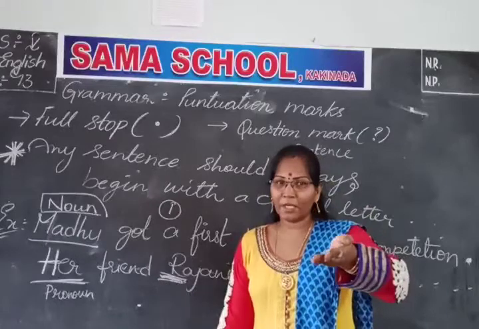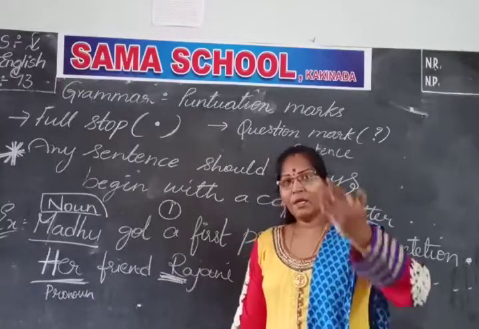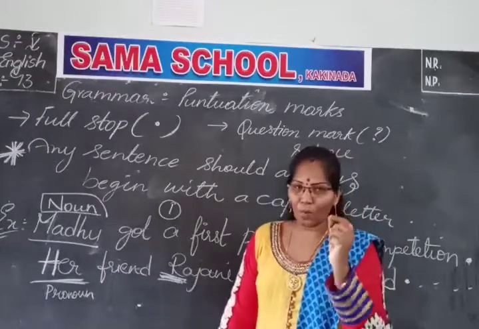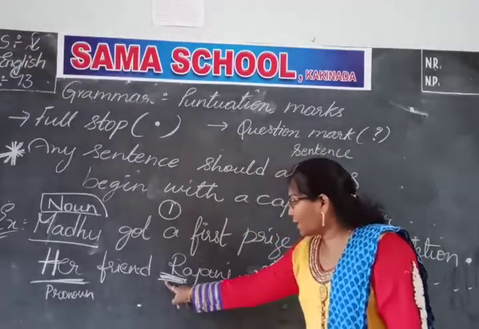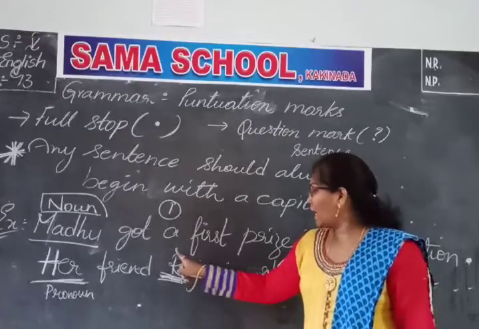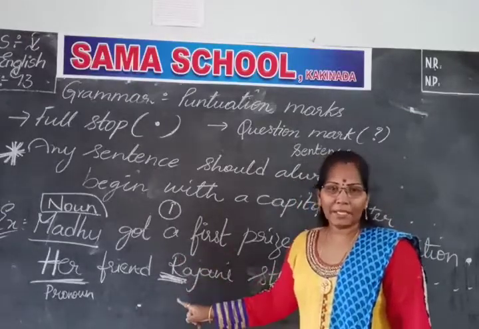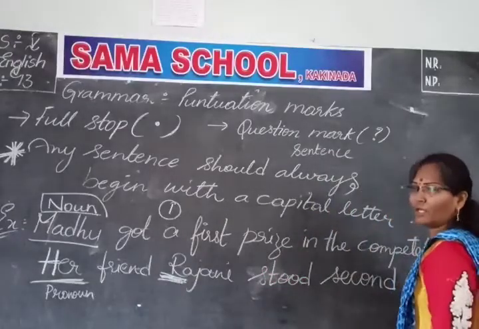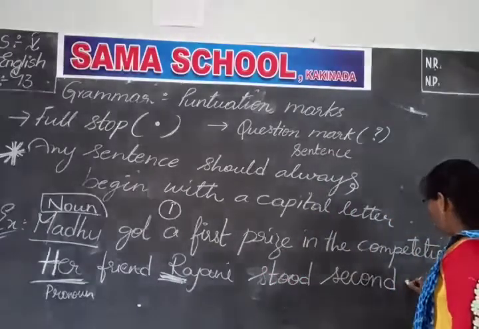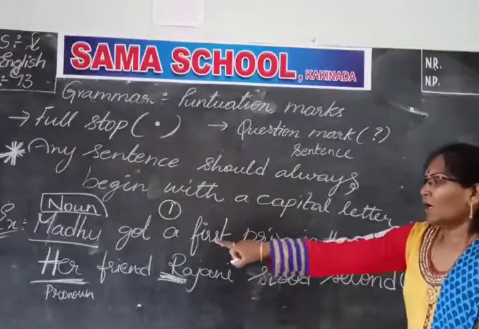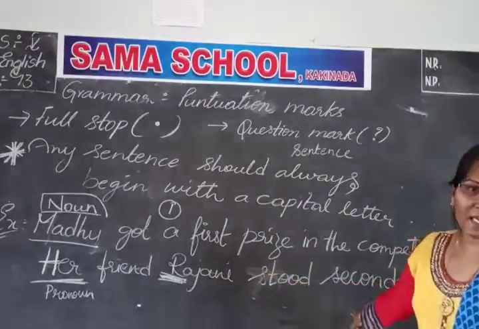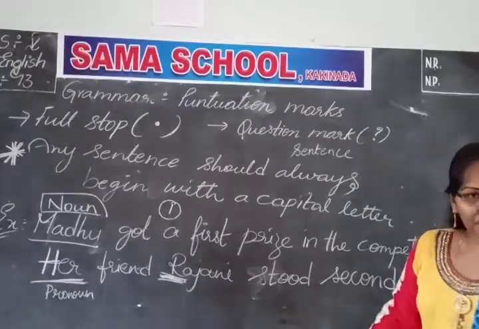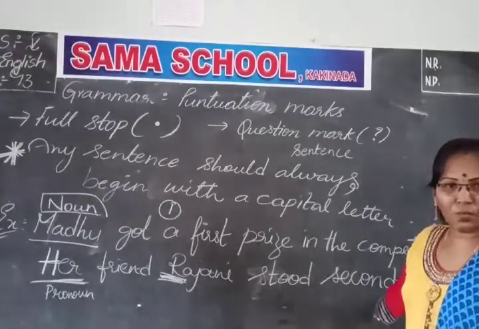This I also explained in the previous video. Okay children? The names of any person will be considered a proper noun. So that's why here, though it came in the middle of the sentence, I wrote it in a capital letter. Rajani stood second. So here I placed the full stop. This says the sentence has ended. So if I want to continue again, I have to start with a capital letter. Hope you understood very clearly.